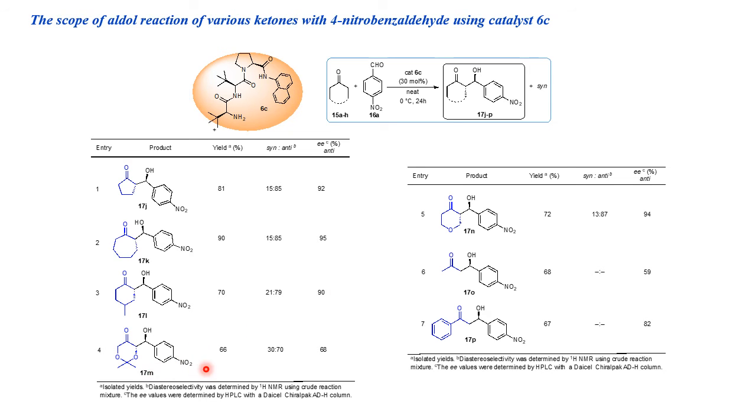And heteroatom oxygen-attached 6-member ring ketone, 66% chemical yield, 68% enantiomeric excess. And again a heteroatom-attached ketone, 72% chemical yield, 94% enantiomeric excess. Ketone, 68% chemical yield, 59% enantiomeric excess. Acetophenone, 67% chemical yield, 92% enantiomeric excess.